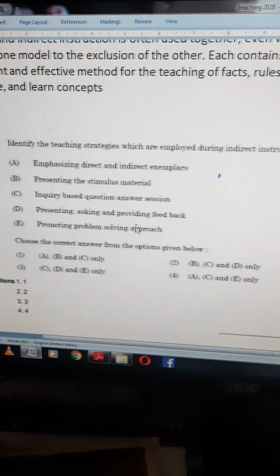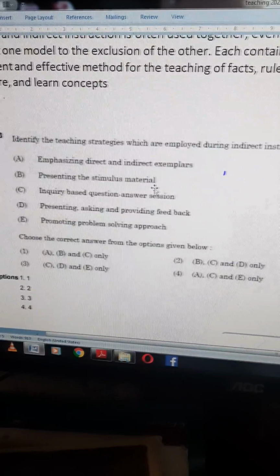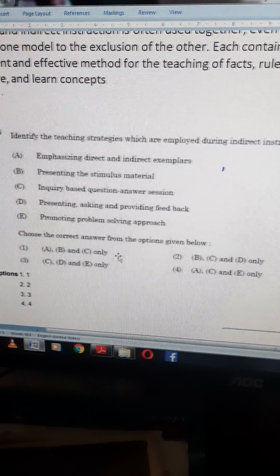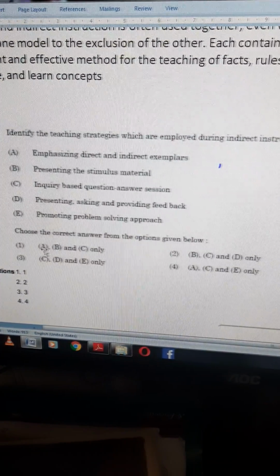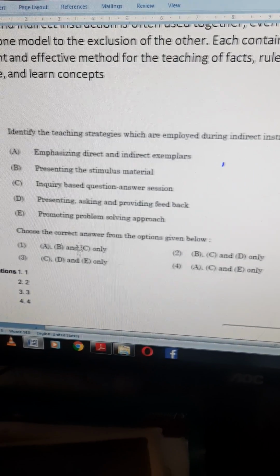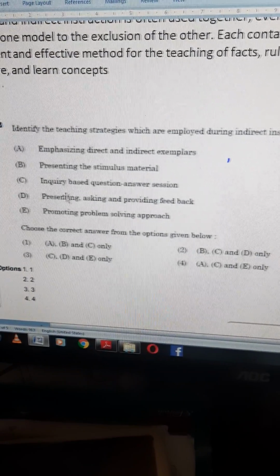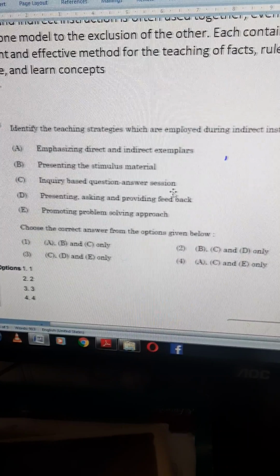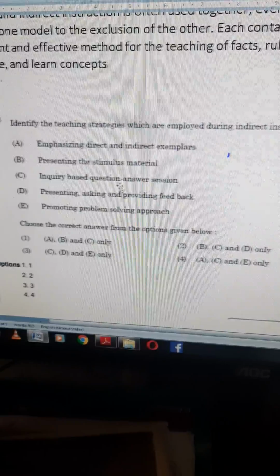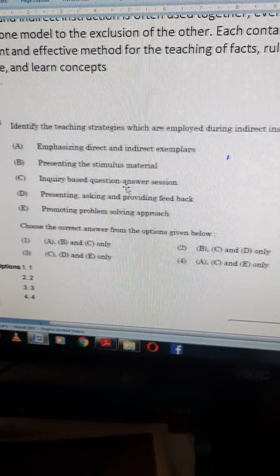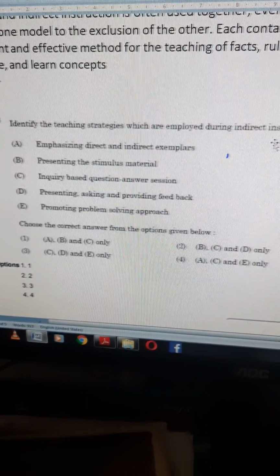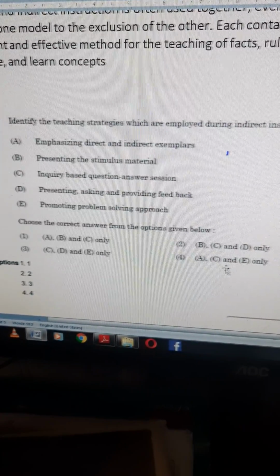But presenting stimulus material is not there. From A and B only, we can eliminate options 1, 2, 3. But we will see the next also. Inquiry based question answer session: we already saw question answer is very important to come to the right conclusion, right? C should be there in the answer. A and C are there here.